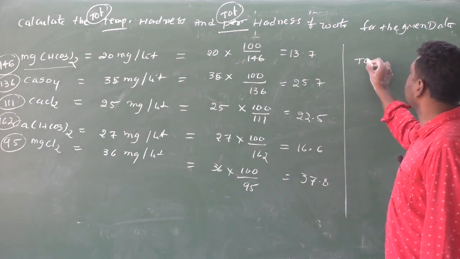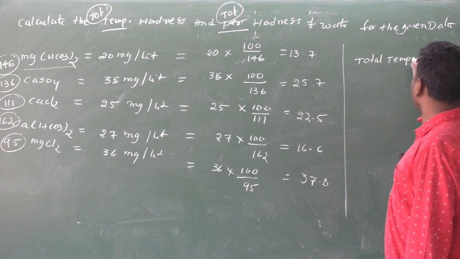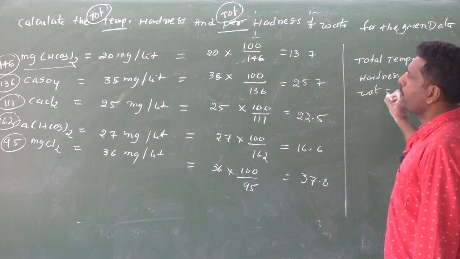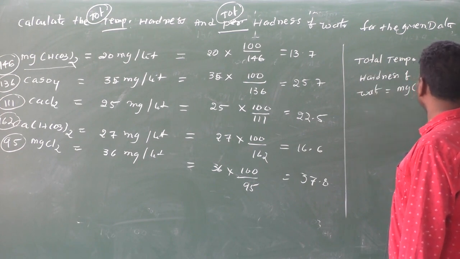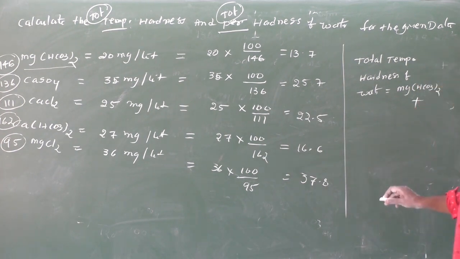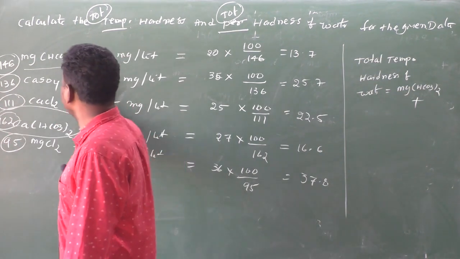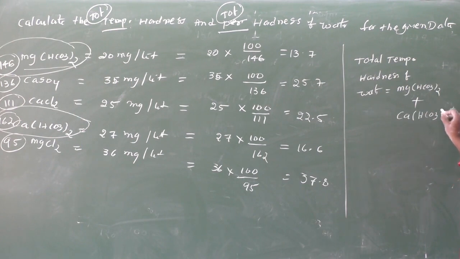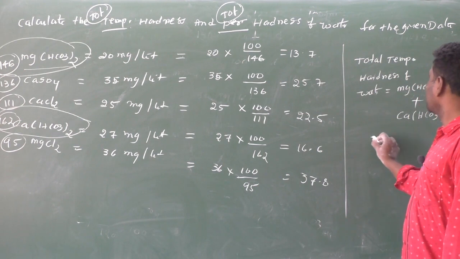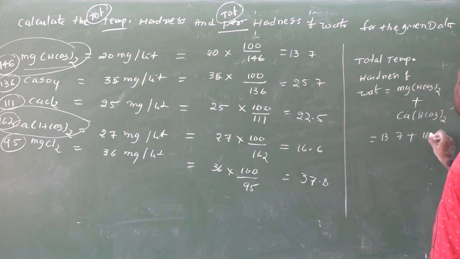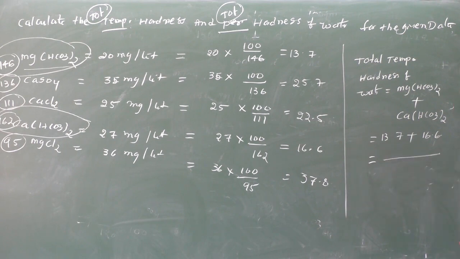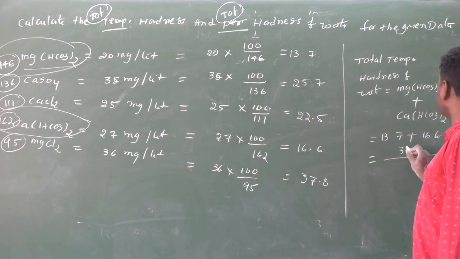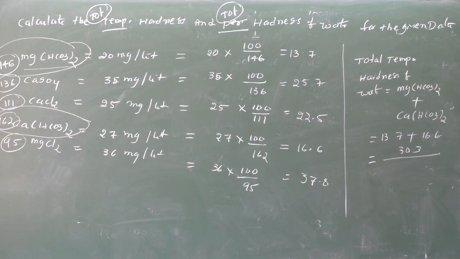Therefore, total temporary hardness of water is equal to magnesium bicarbonate plus calcium bicarbonate, which is 13.7 plus 16.6. This value, 30.3, is the temporary hardness of water.